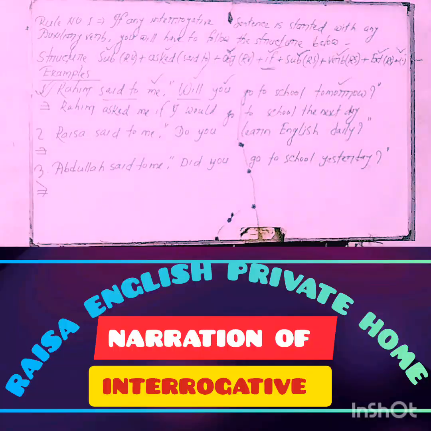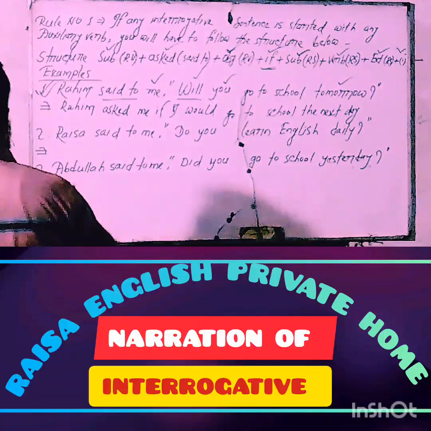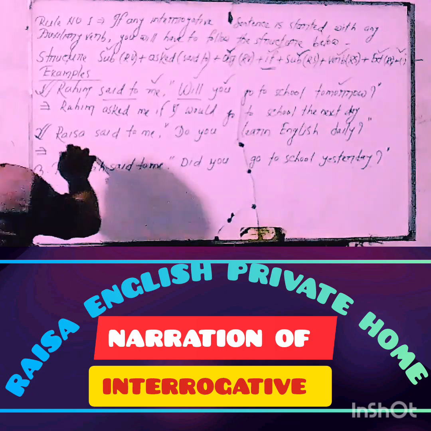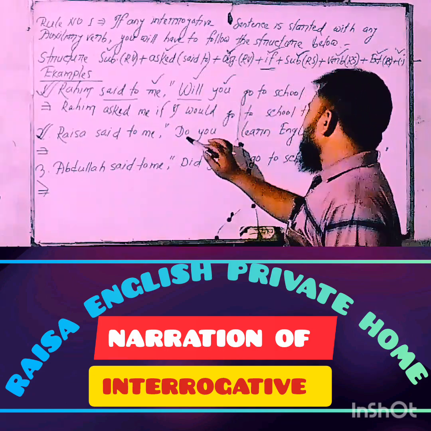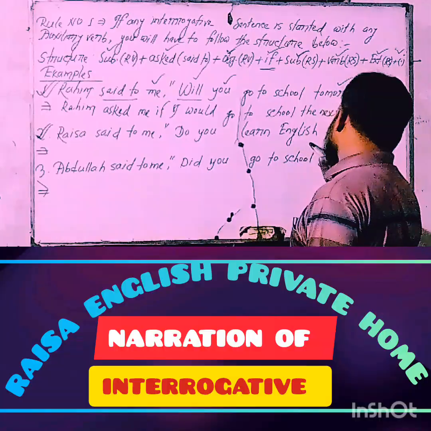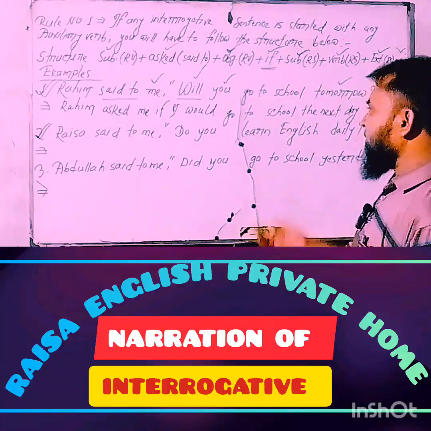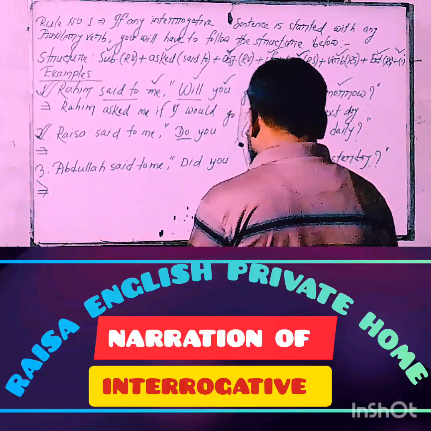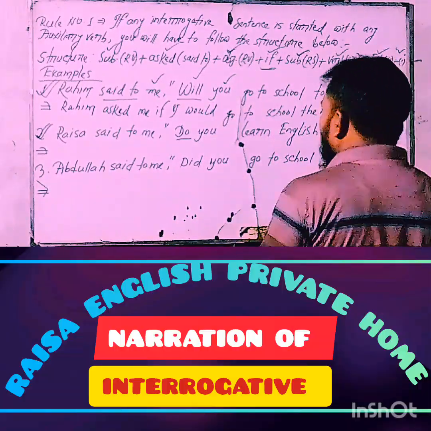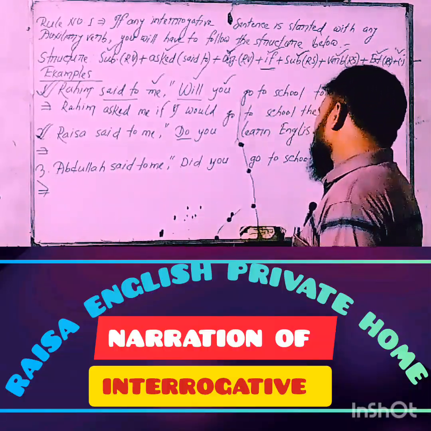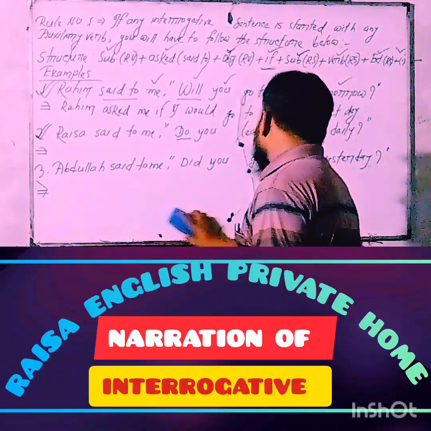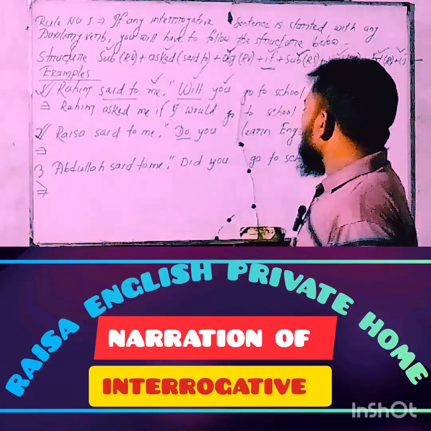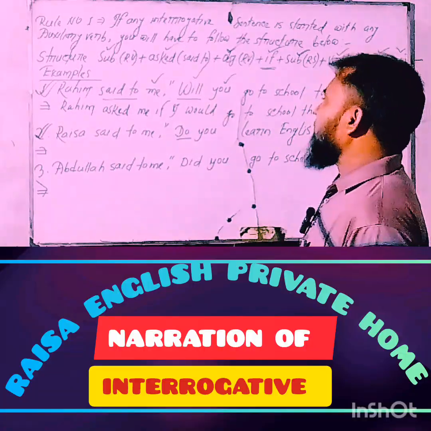How far have you understood clearly? Now think about example number 2. Raisa said to me, comma inverted comma, do you learn English daily? My dear learners, take a look at the board and try to understand. This sentence started with the auxiliary verb do, and finally ended with the note of question mark. Of course, an interrogative sentence. And when you are sure about an interrogative sentence, instantly you'll have to follow the structure.